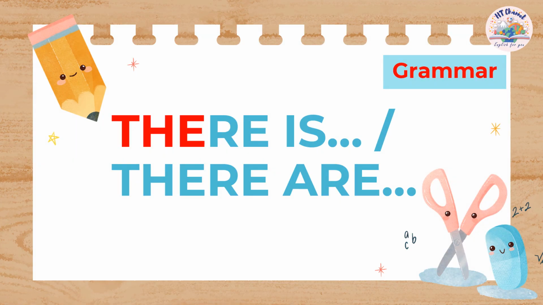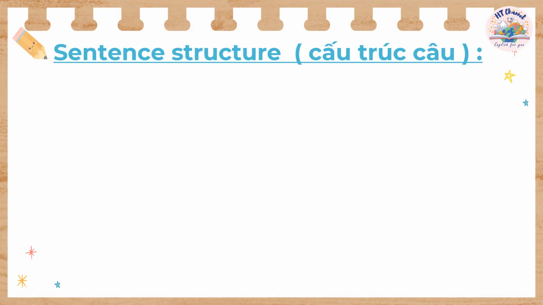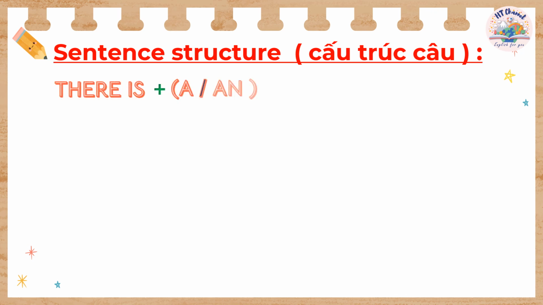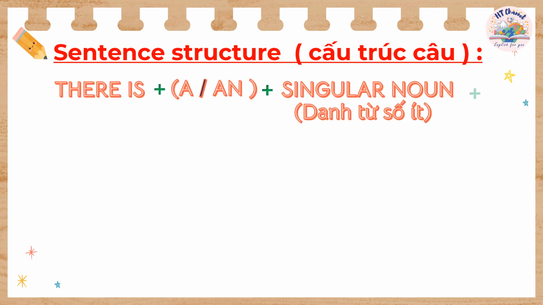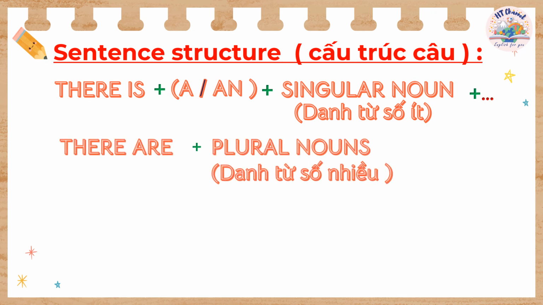Grammar. There is, there are. Sentence structure. There is, a, an, singular noun. There are, plural nouns.